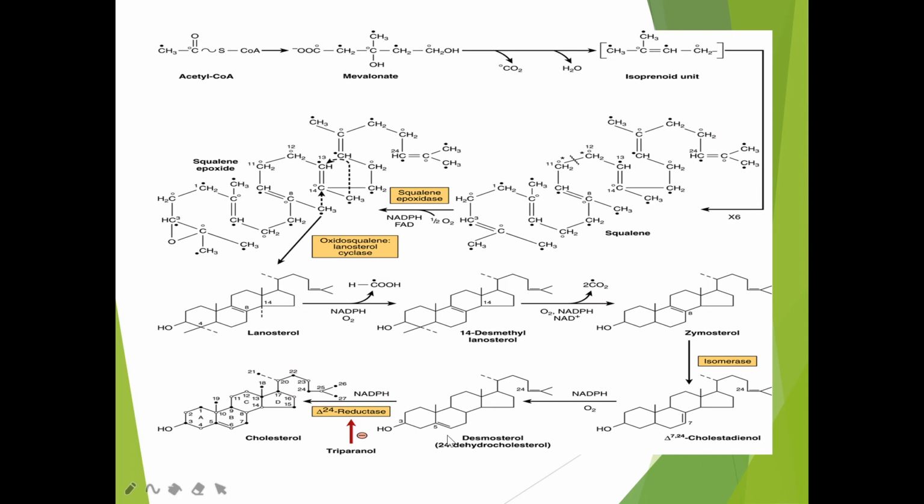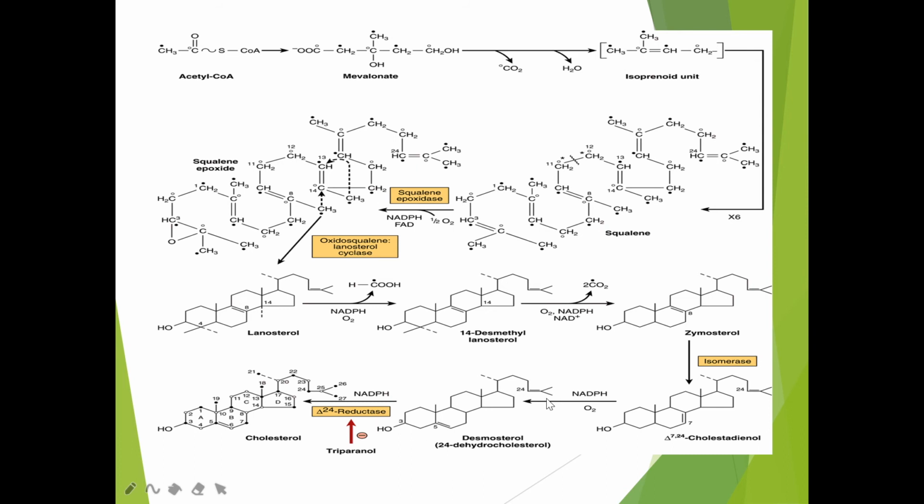From this you get the product desmosterol. In desmosterol the double bond has been shifted to the fifth and sixth carbon. It is called desmosterol because the structure is similar to cholesterol except at the 24th carbon. If the 24th and 25th carbon do not have the double bond, it will become cholesterol. Hence the product is called desmosterol, or 24-dehydrocholesterol.